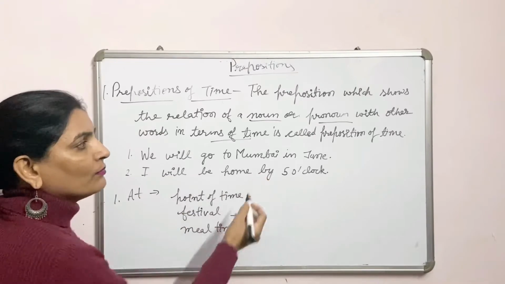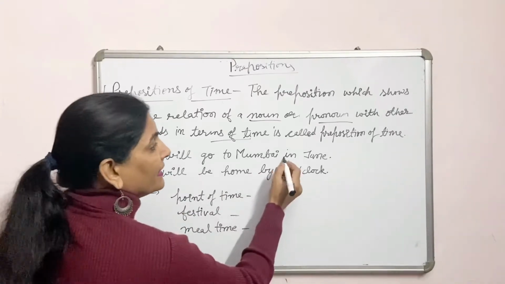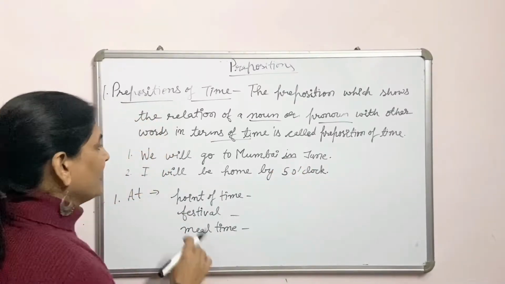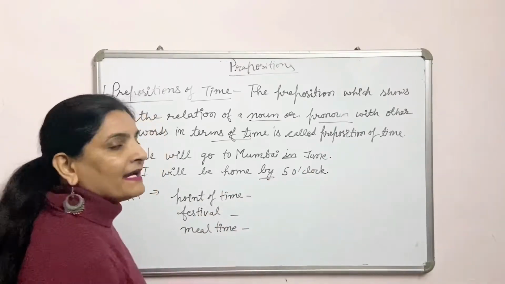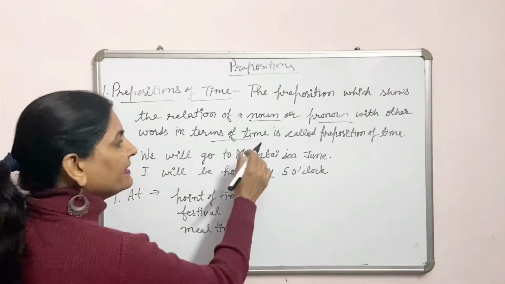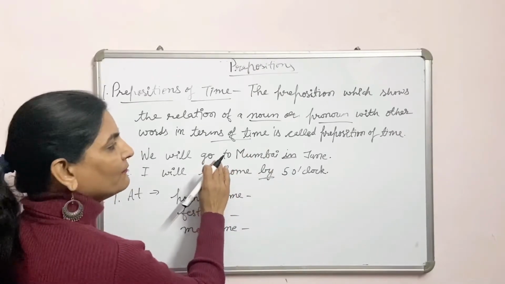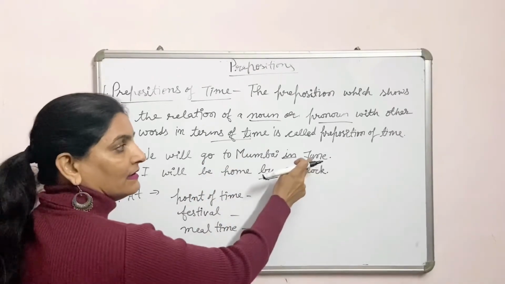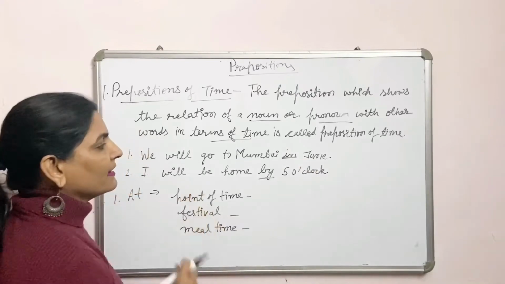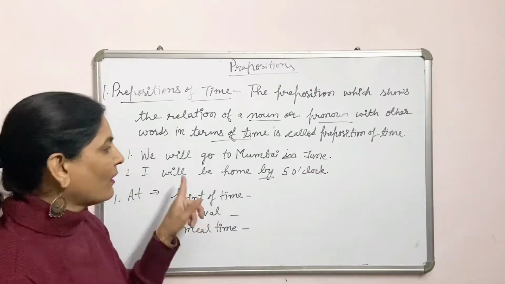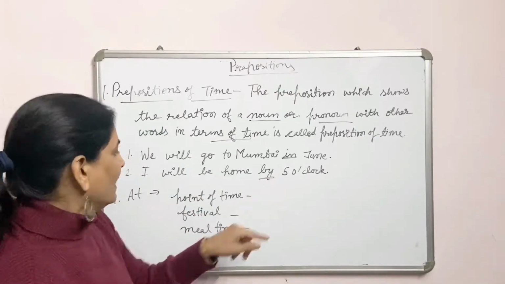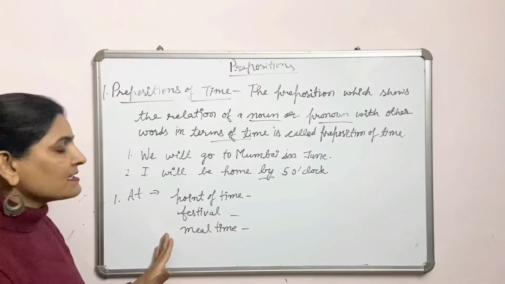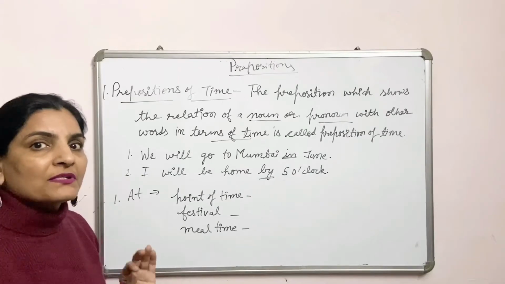Let us see an example. We will go to Mumbai in June. Here in is a preposition of time. I will be home by 5 o'clock. Here by is a preposition of time. It shows when we will go to Mumbai, in June, and when I will be home, by 5 o'clock. Now let us discuss some prepositions of time.